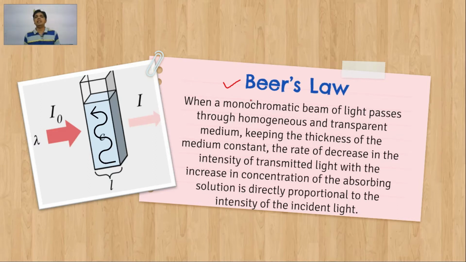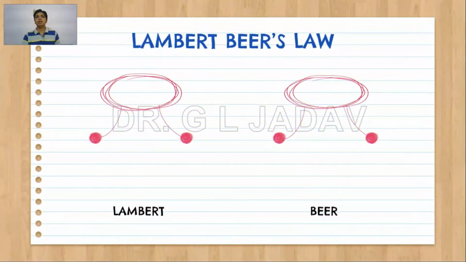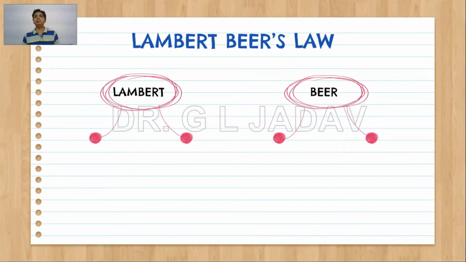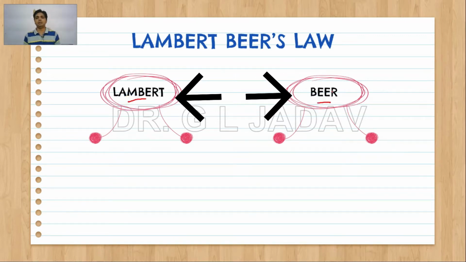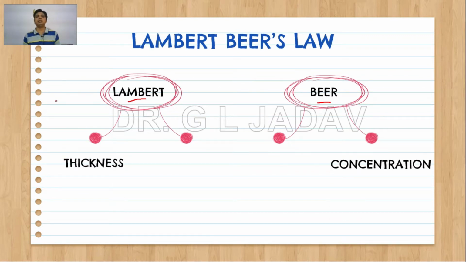That means Beer discussed the law based on concentration of the absorbing medium. So, Lambert-Beer's law is a combination of Lambert's law and Beer's law. As I said, Lambert discussed based on thickness, while concentration was the factor given by Beer's law.